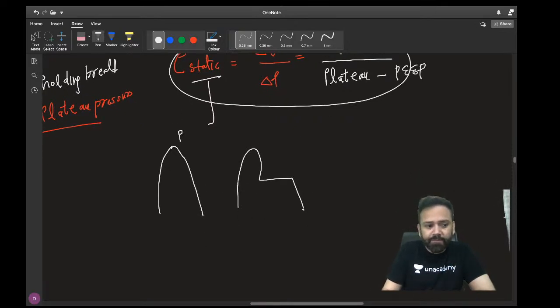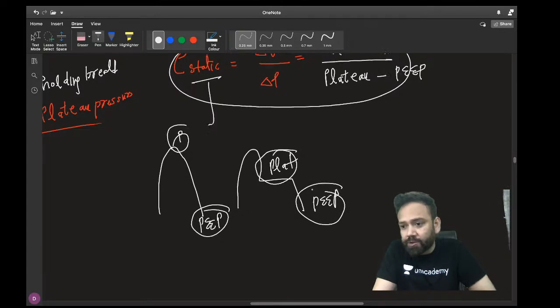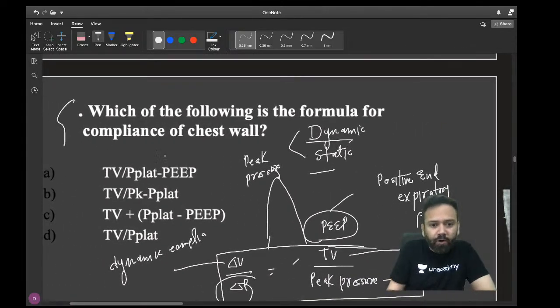This is your peak. And this is your PEEP. This is your plateau phase. And this is your positive end expiratory phase. So the difference between these two will give the calculation for dynamic compliance. And if you take plateau minus PEEP, it will help you in calculation of static compliance. So this formula is for static or dynamic? What do you think? P plateau minus PEEP.